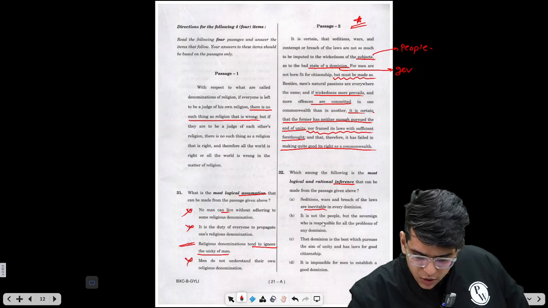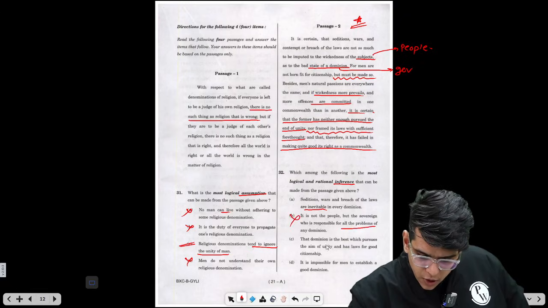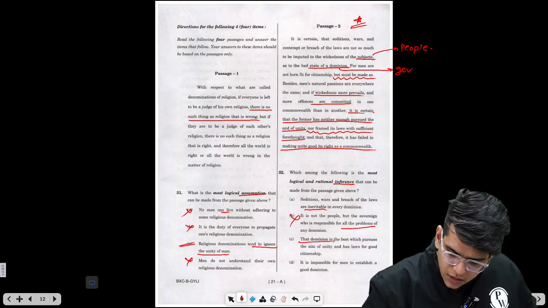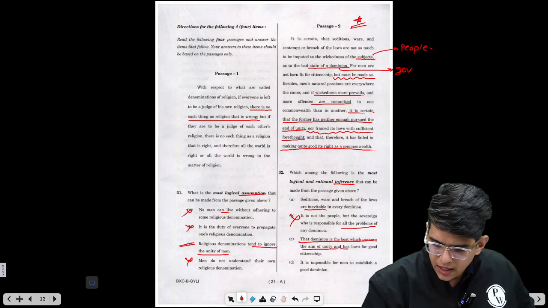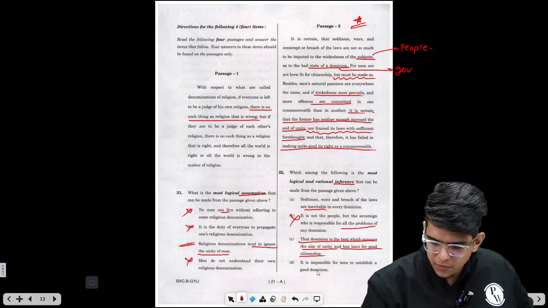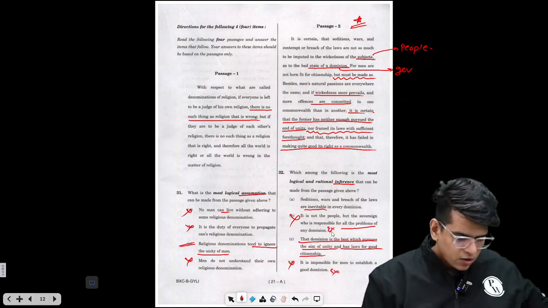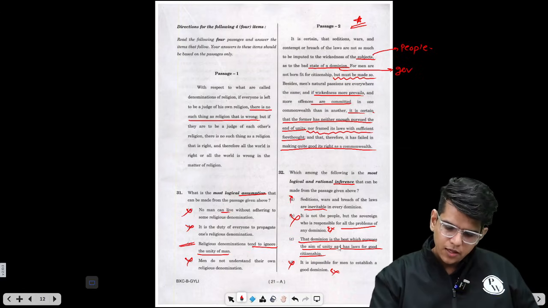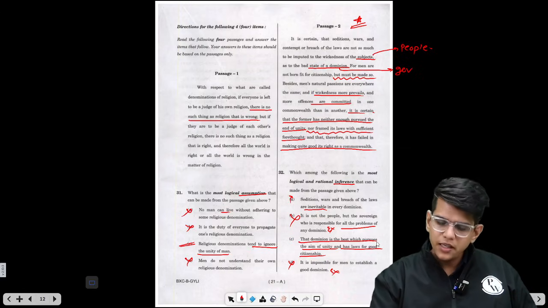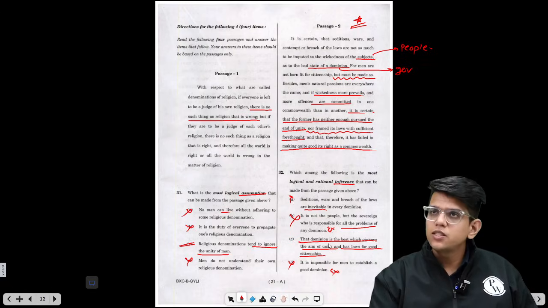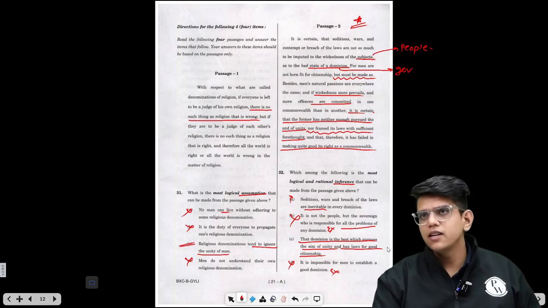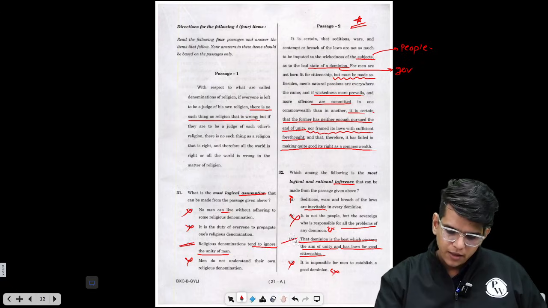Extreme, by the way. It is not the people but the sovereign who is responsible for all the problems. The dominion is the best which pursues the aim of unity and has laws for good citizens. Which one is the best? Which has the aim of unity and has good laws for the citizens. It is impossible for men to establish a good... This is again extreme, right? So the best option is: the dominion is the best. Which government is the best? Which persuades people for unity and also frames good laws which can reduce the wickedness of people in the society. Okay, so this is the correct option.